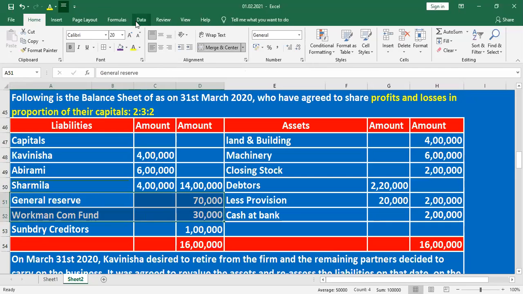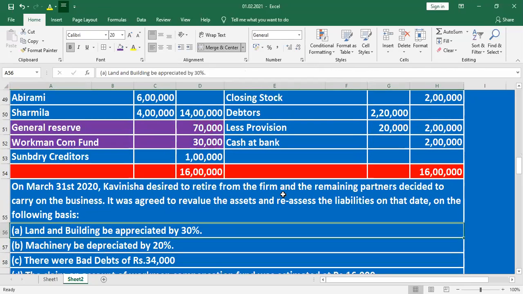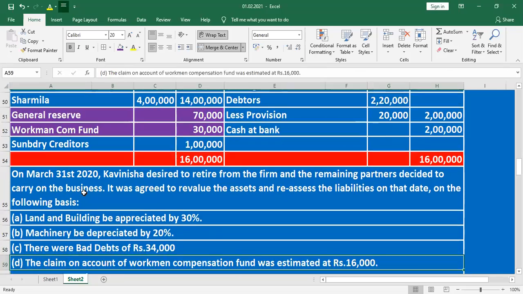General reserve and workman compensation fund will be distributed to the old partners in OPR, along with sundry creditors. Then what is given here? On 31 March 2021, a partner decided to retire from the firm and the remaining partners decided to carry on the business. It was agreed to revalue the assets and reassess the liabilities on the following basis.